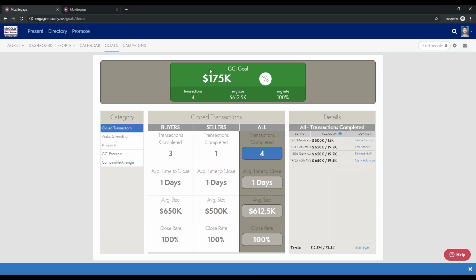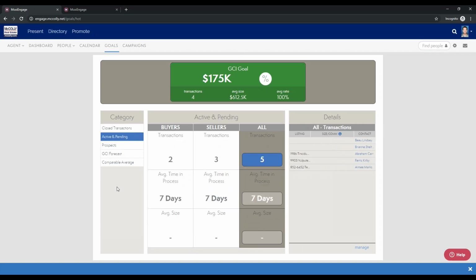If I hit this little dollar sign, it'll pull up my actual GCI goal in dollar amount. So you can see I've got 175K as my goal. You can see all the transactions I've closed, average size, as well as my close rate. Here in the bottom, we have just a couple different categories. You can see we break it down based off of the sales flow. So we have some closed transactions. These are ones that I've already closed and won, and this is actually going to be directly connected to your MLS. So if you or your agents have closed any transactions in the given year, these will automatically update so you can see those reflect in your goals.